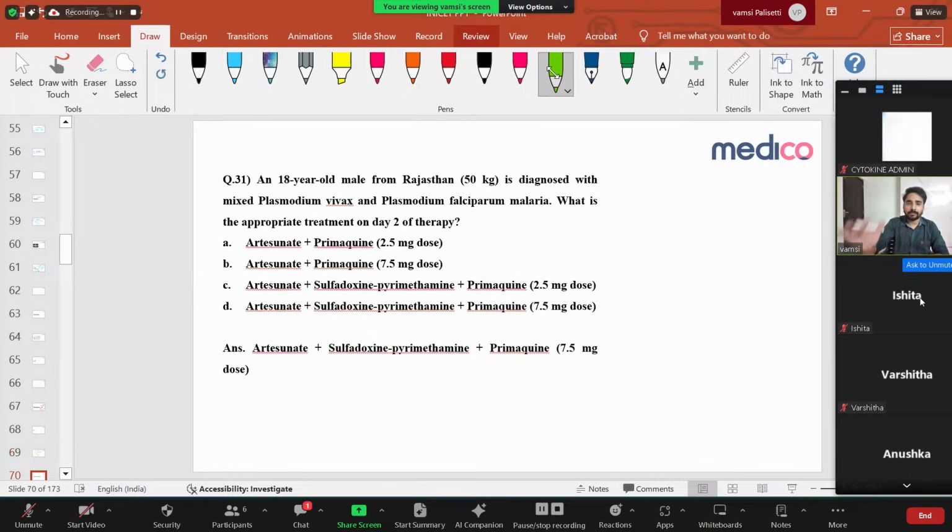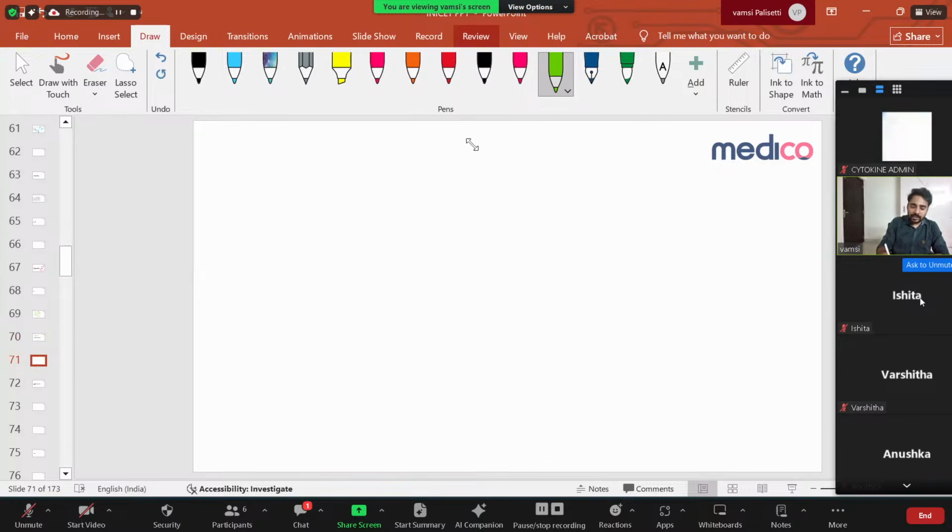Next. An 18-year-old from Rajasthan is diagnosed with mixed Plasmodium vivax and Plasmodium falciparum. Now the patient has both vivax and falciparum malaria. What is the appropriate treatment on day 2 of therapy? Very, very important thing. So let me discuss this. See, it is either a vivax or a falciparum.